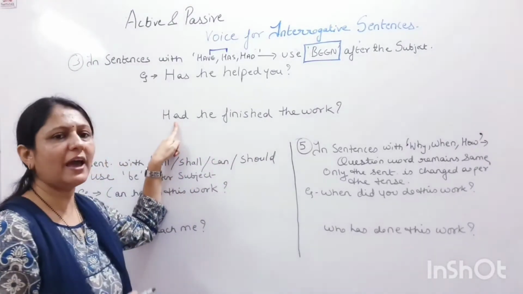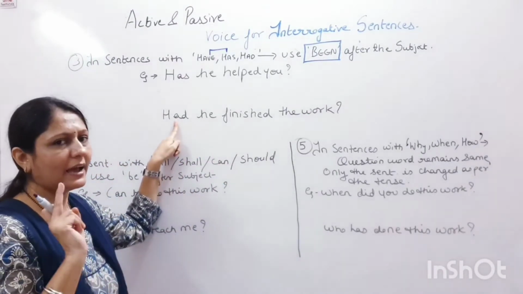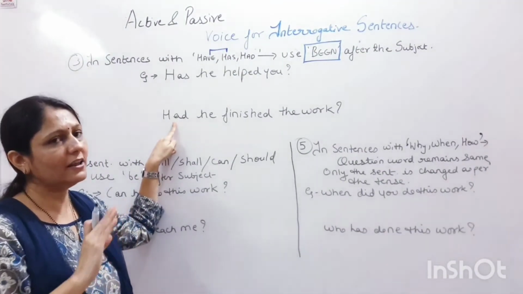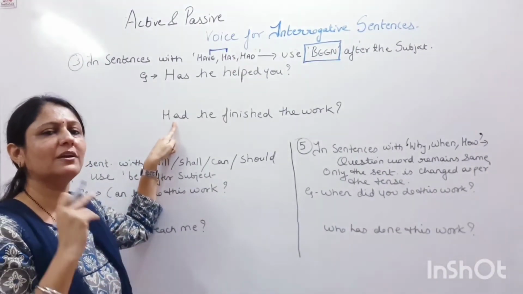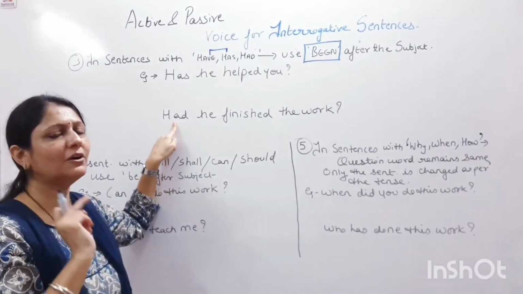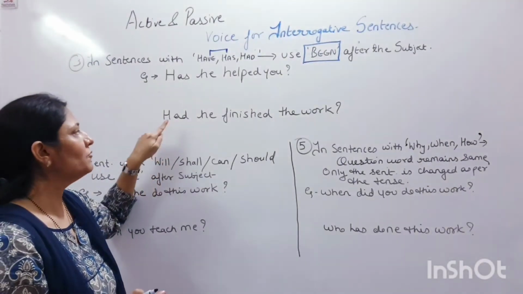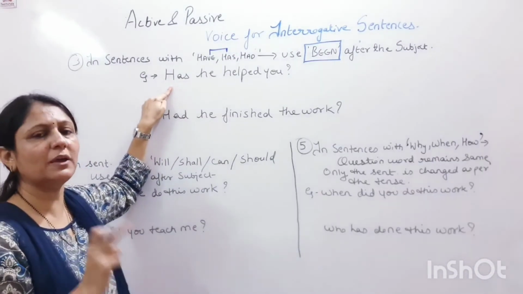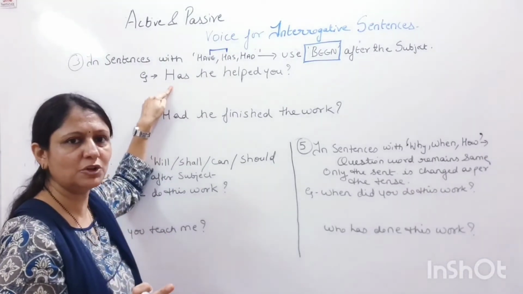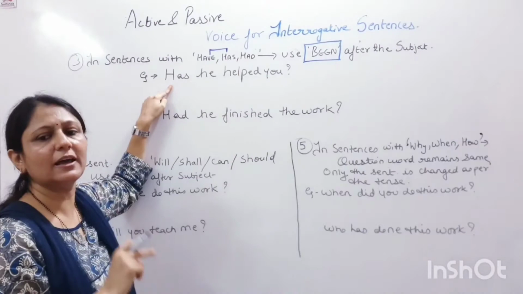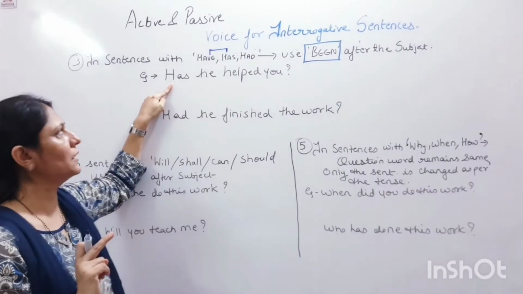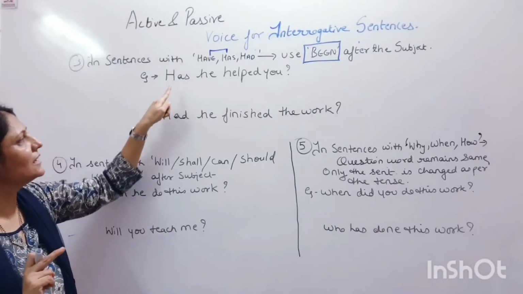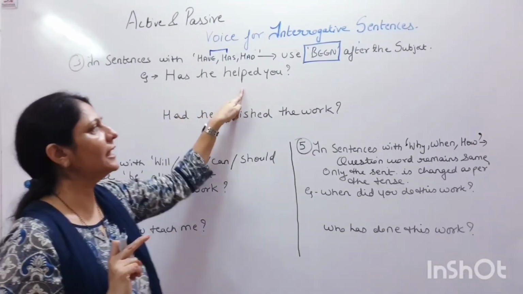But when we have a sentence of past tense and it has a helping verb had in it, had never changes with the subject. Whether a subject is singular or plural, we always use had with it. लेकिन present tense में has लगता है singular subject के साथ में और have लगता है plural subject के साथ में. So this is a present tense sentence where the sentence is has he helped you.